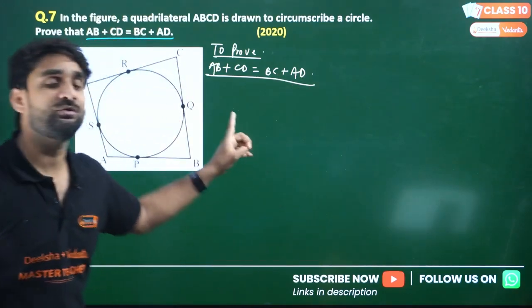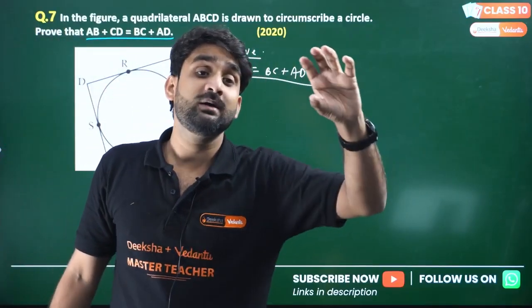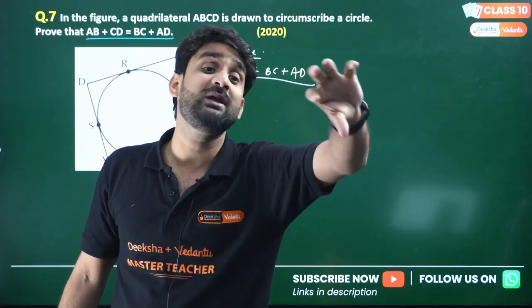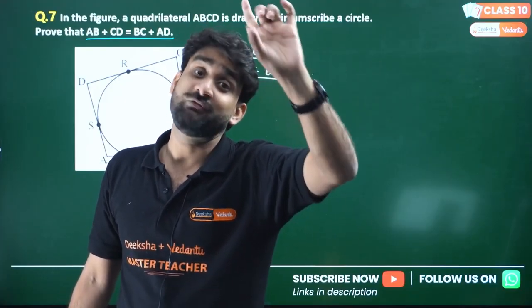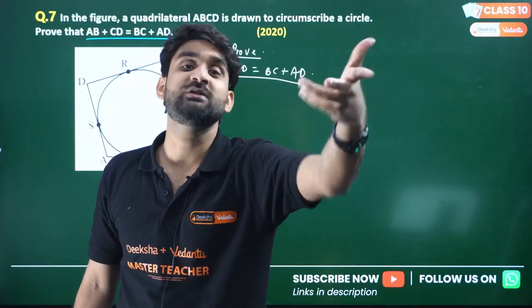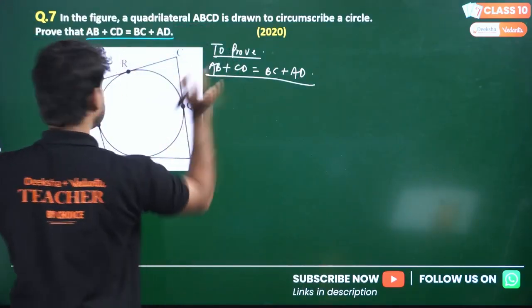So first to do this question, you have to search out the external points. How many external points? You have to get that. You have to find that first. How many external points are there? So there are 4 external points, A, B, C and D. So let me show you